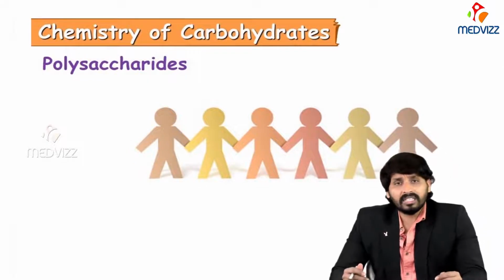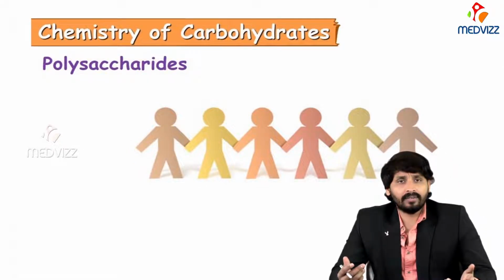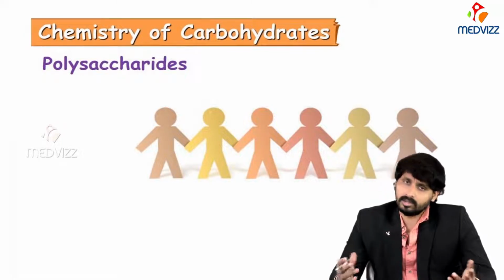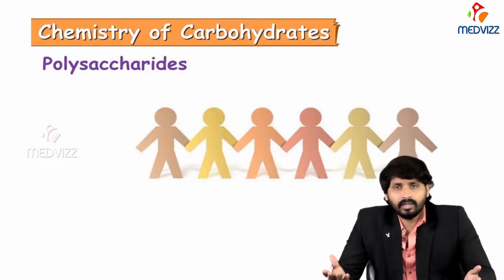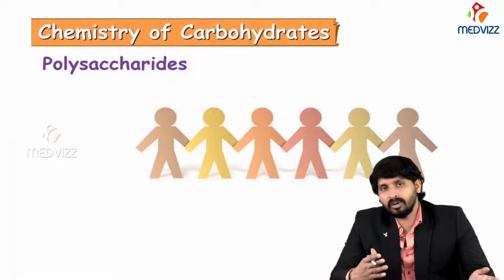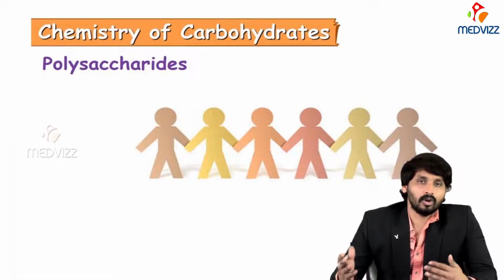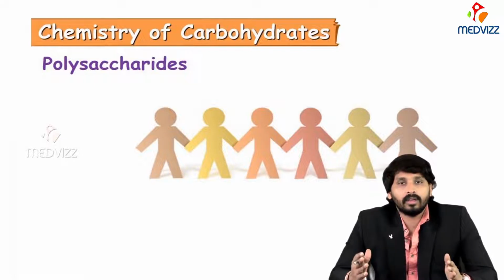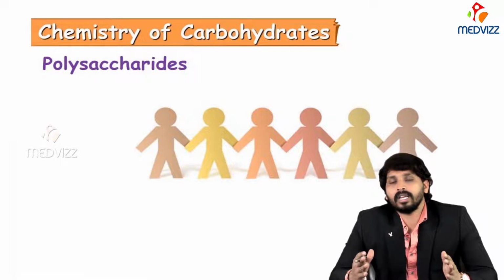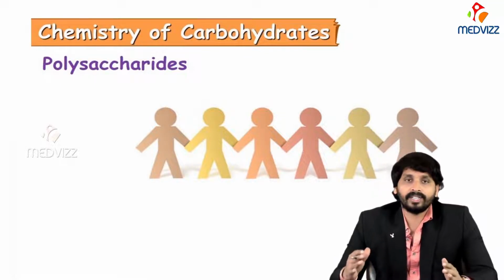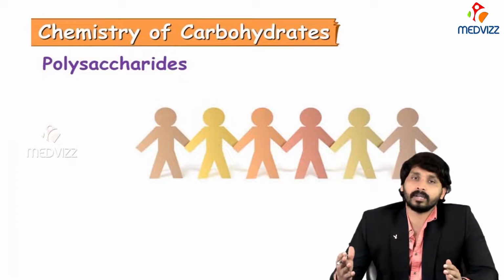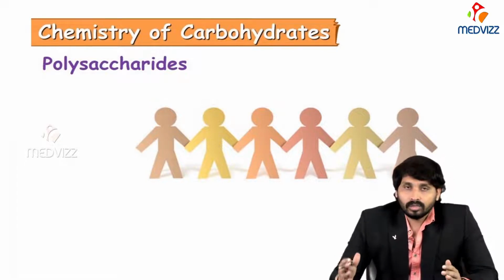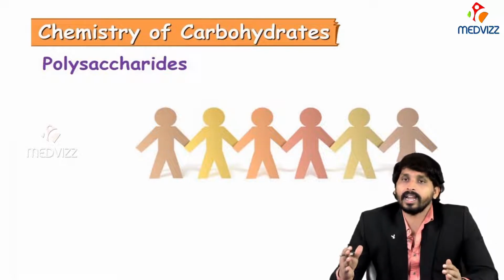Polysaccharides are the compounds which have many monosaccharide units. Based on the type of monosaccharide unit, they are classified into 2 types: homopolysaccharide and heteropolysaccharide. Homo means same. If a polysaccharide contains the same type of monosaccharide, it comes under the category homopolysaccharide. If different types of monosaccharide units are present, those substances come under heteropolysaccharides.